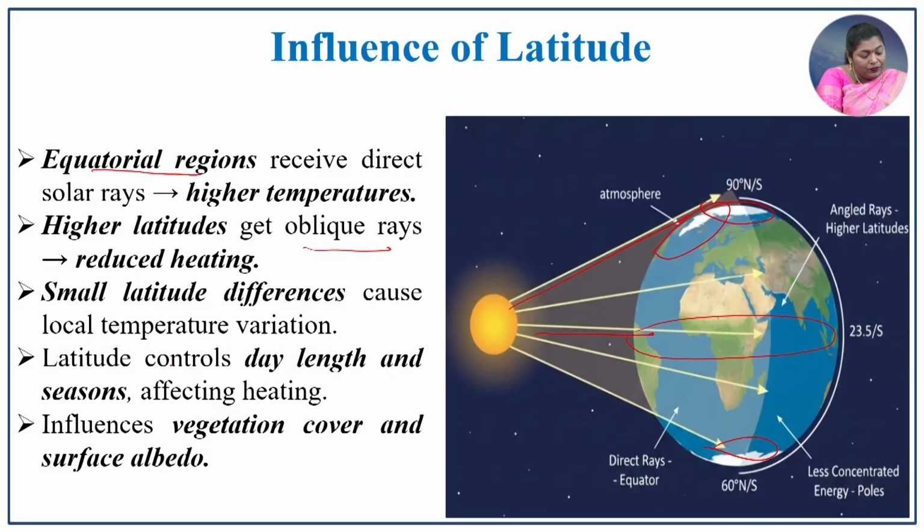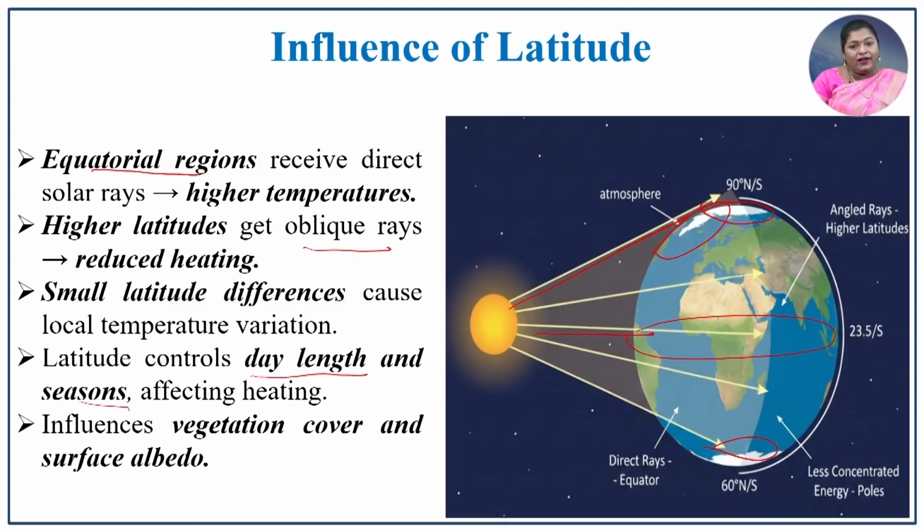Latitude controls day length and season, which in turn affect the heating process of that particular latitude. It also influences the vegetation cover. If the temperature received is minimum, as in the polar region, it does not support the growth of vegetation.